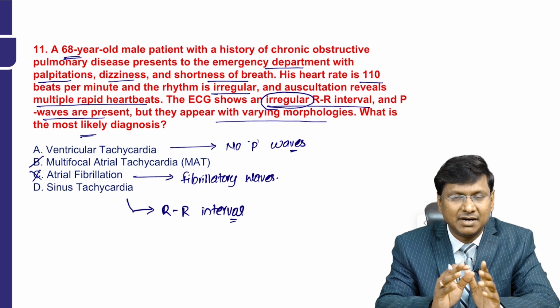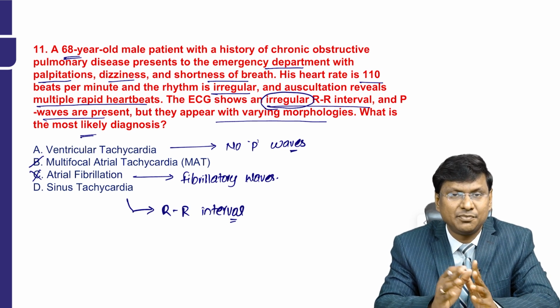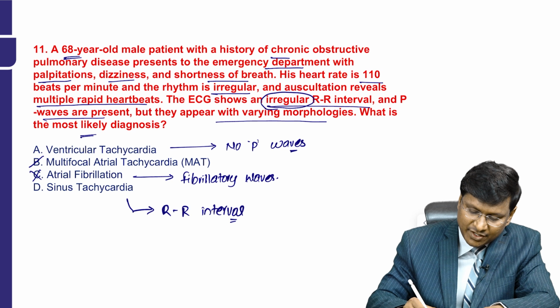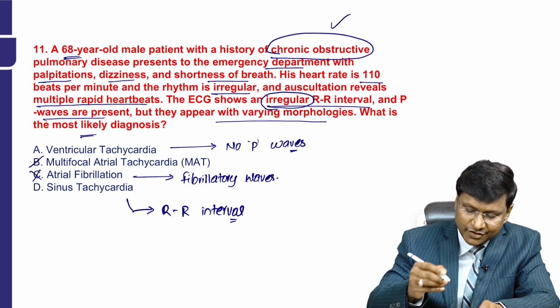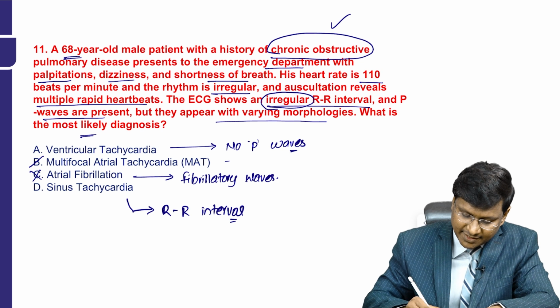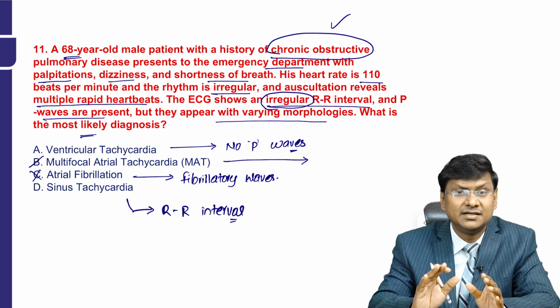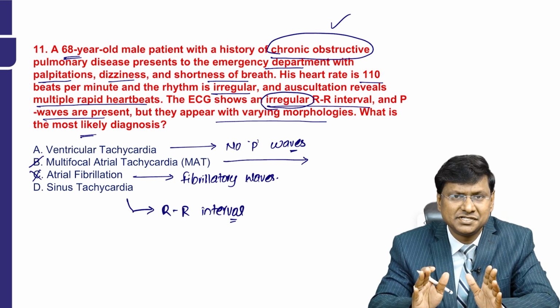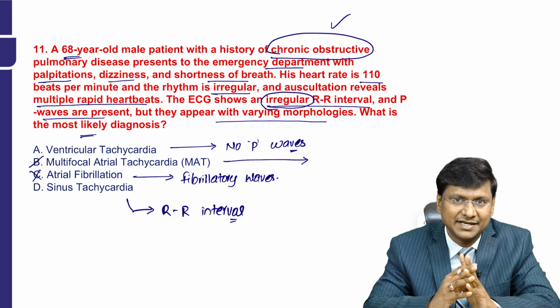Why? Because multifocal atrial tachycardia is one important form of arrhythmia which is very common in patients with chronic obstructive pulmonary disease, right? And in multifocal atrial tachycardia, you will have different P wave morphologies, and you also have a criteria for that.